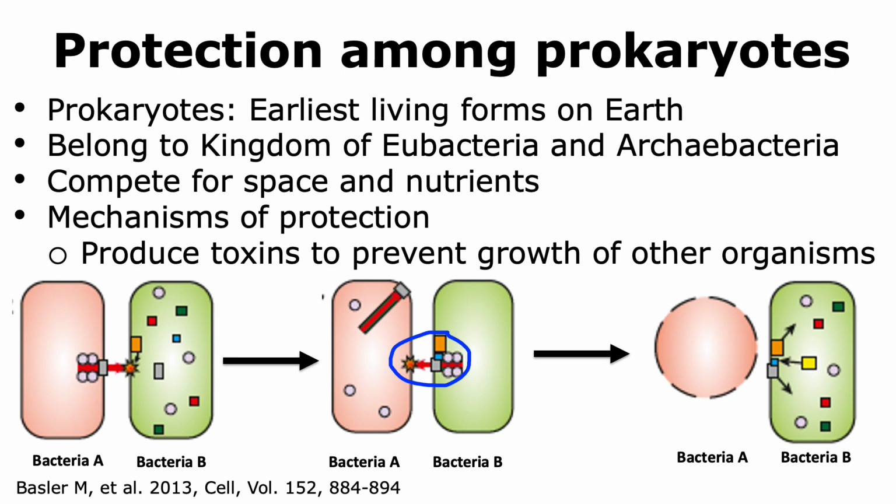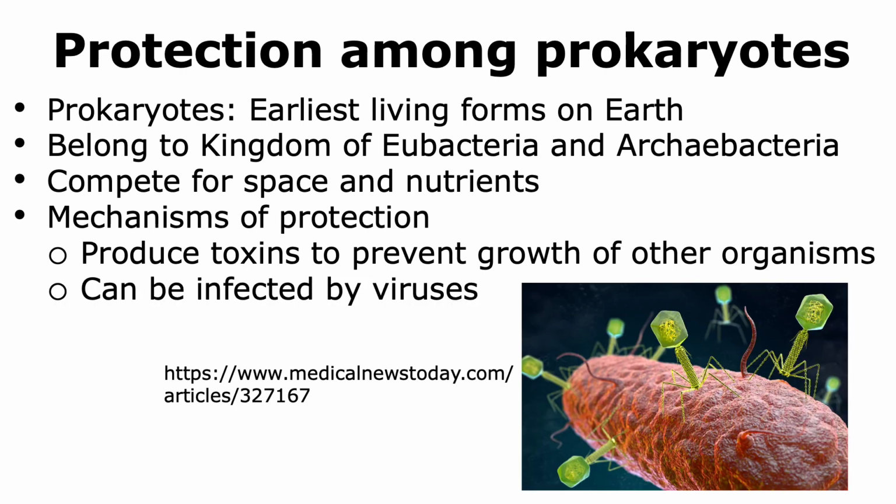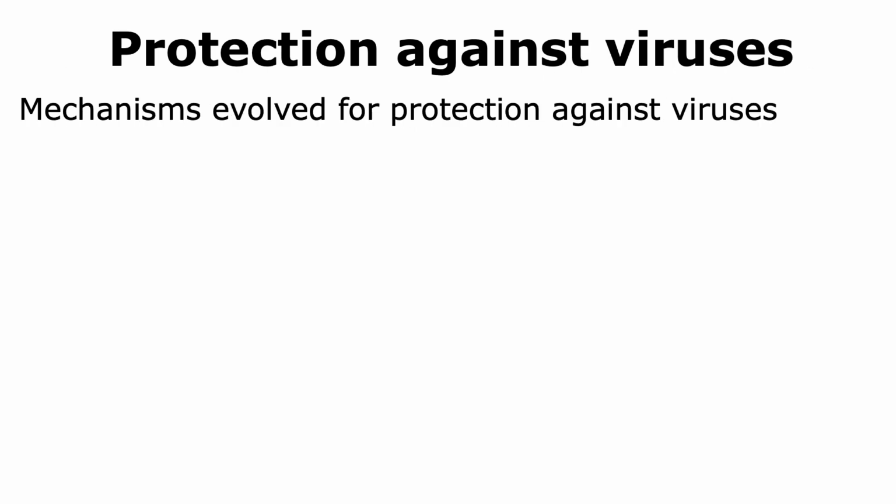Now, with prokaryotes being able to compete with other types of prokaryotes, we should also note that prokaryotes can be infected by viruses as well. In this figure, we're able to see some of the viruses that are outlined in yellow that have infected one bacterium. In order to protect themselves against viruses, prokaryotes have evolved many different types of mechanisms.